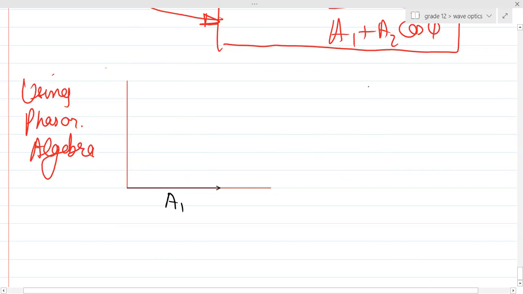Will this be your a1? Do you remember y1 was equal to a1 sine of omega t? What is the initial phase of this thing? Initial phase is 0. So can you see this? It is lying along the x-axis.